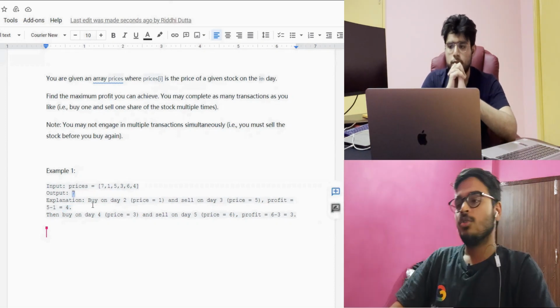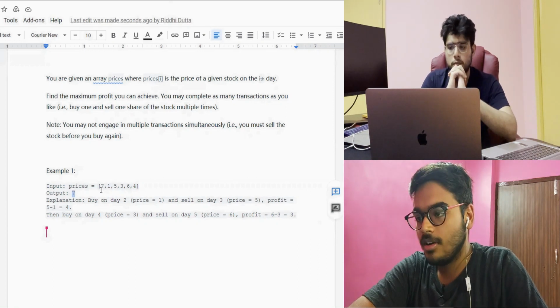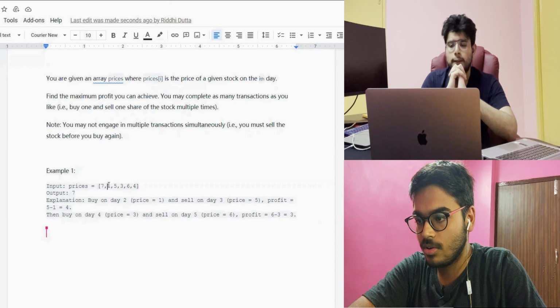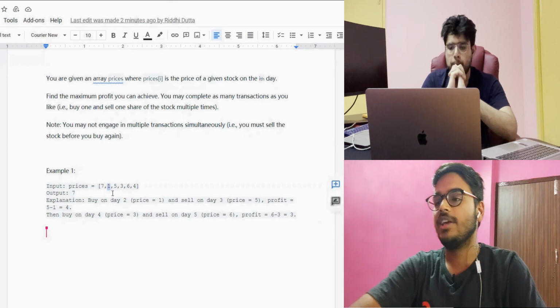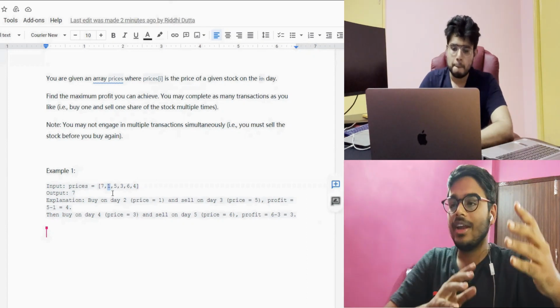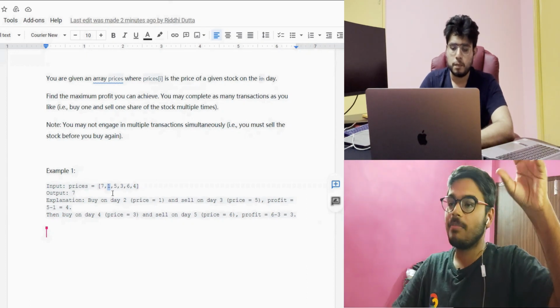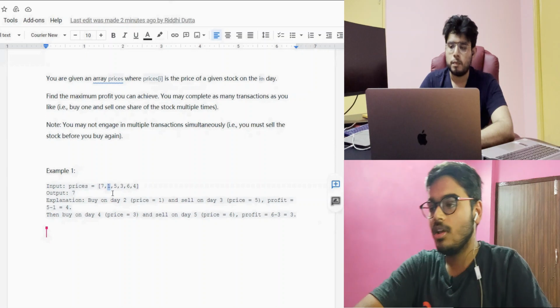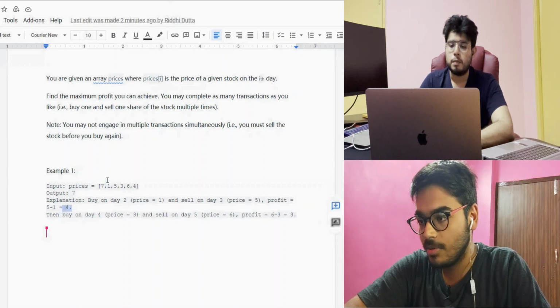Got it. So what we can think is that first of all, the minimum we are getting is 1, and then we are going to check the next maximum element. Whenever we again start getting a minimum element, then we subtract that minimum from the maximum, and we add that to our profit.